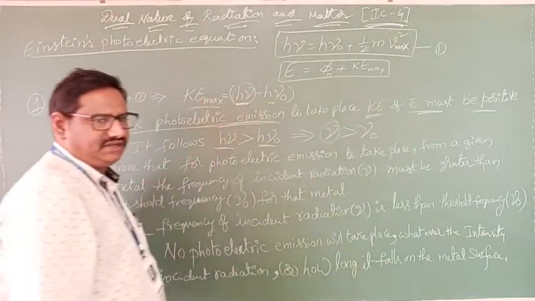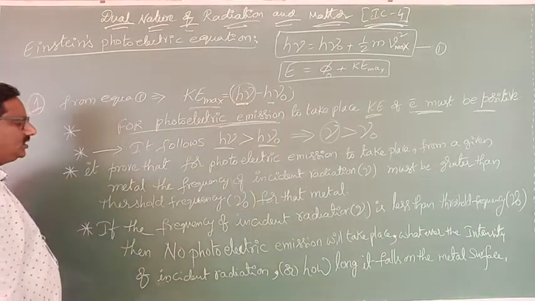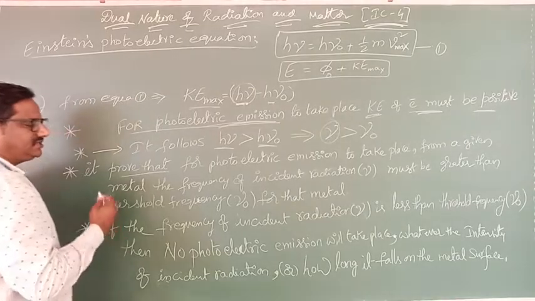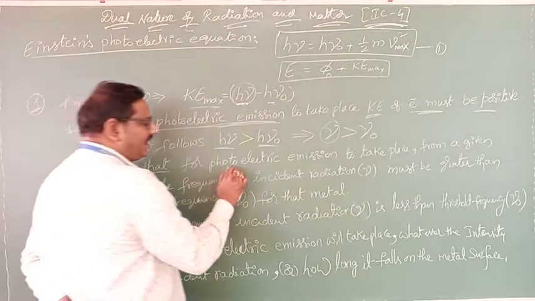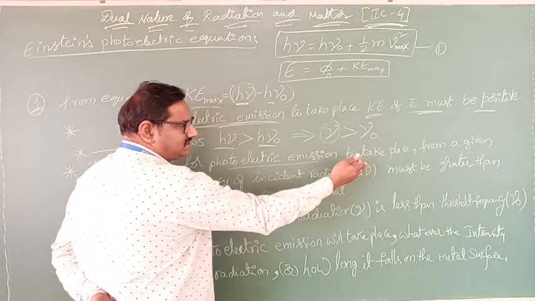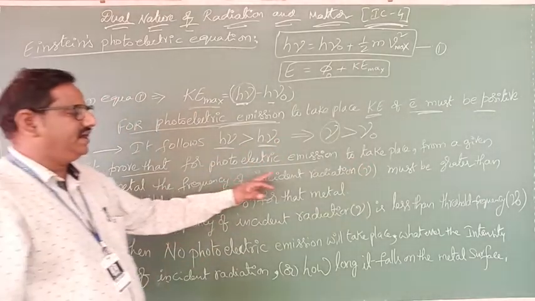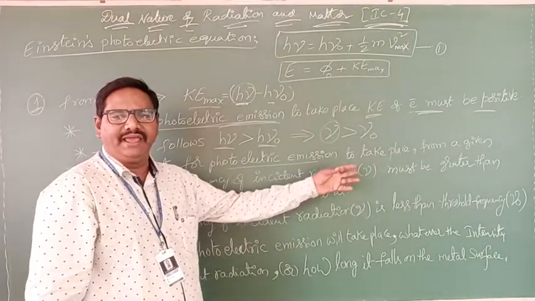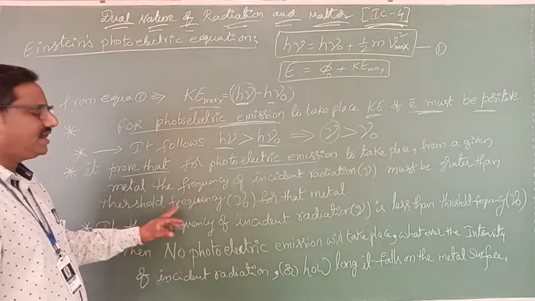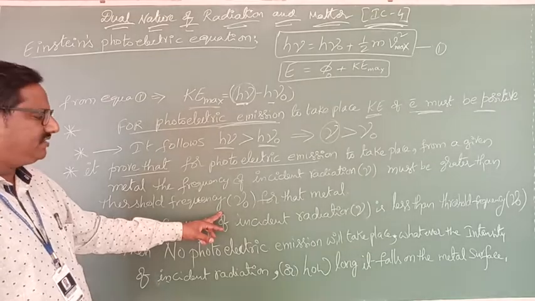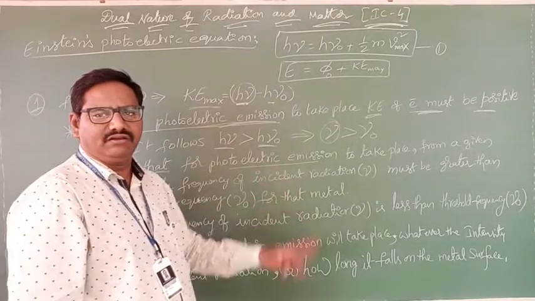That is Einstein's proof that for photoelectric emission to take place from a given metal, the frequency of incident radiation nu must be greater than the threshold frequency for that same metal.